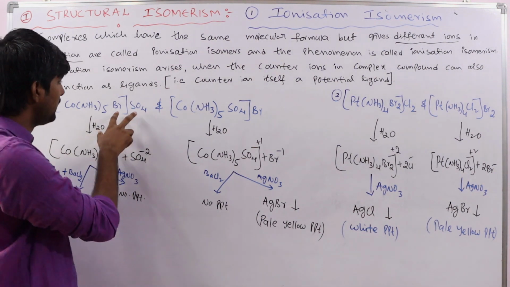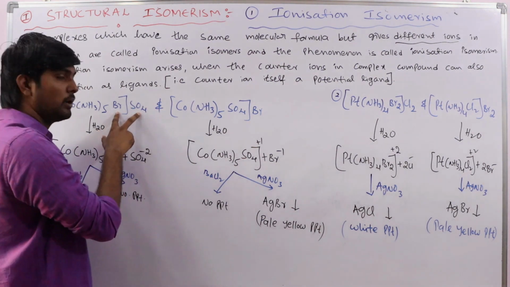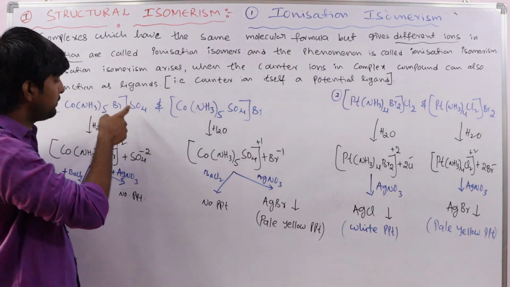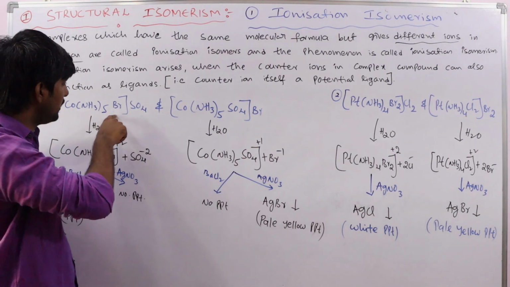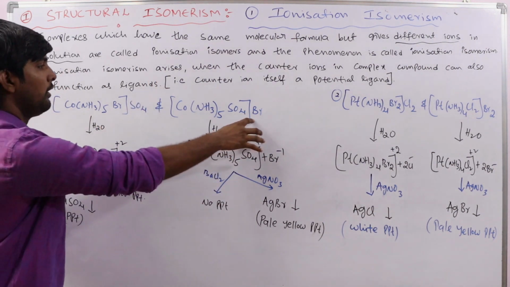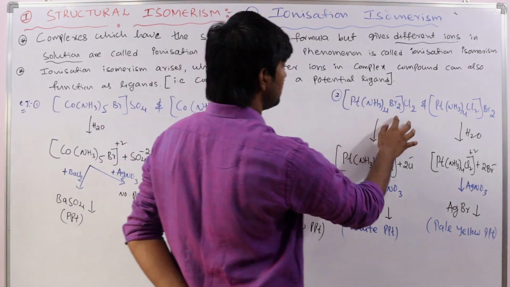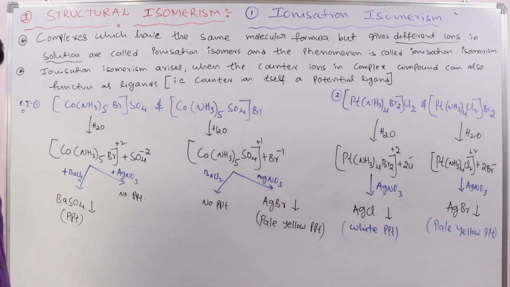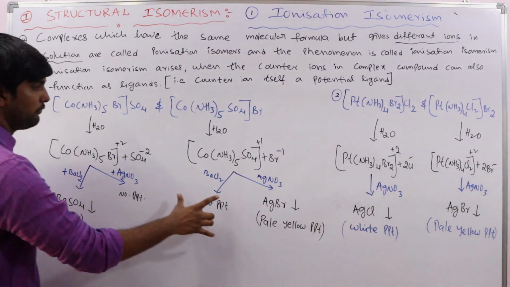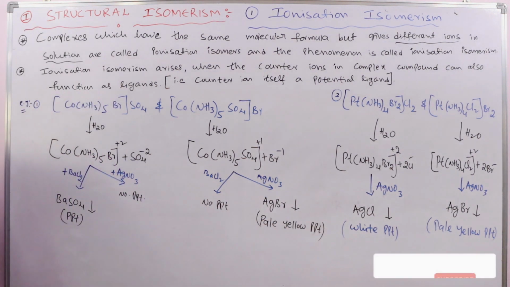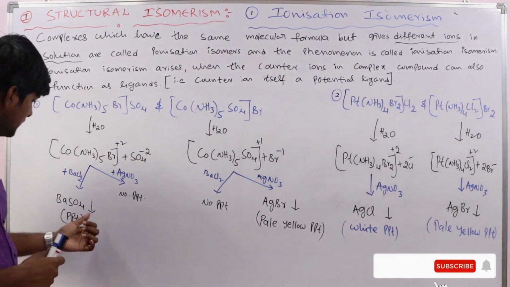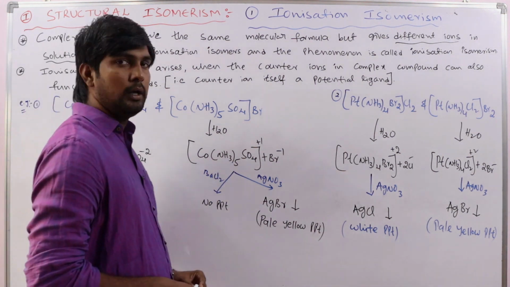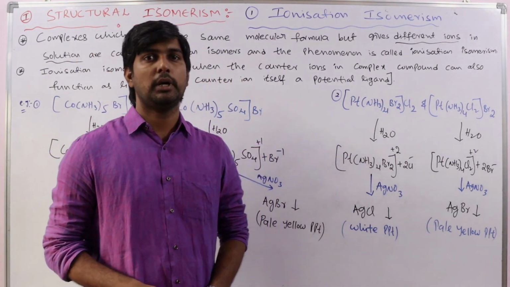The only thing is the exchange of counter ion: the ligand present in the coordination sphere goes into the ionization sphere. Here also, chlorines come inside and bromine goes outside. And these are the confirmation tests, confirming that different ions are formed. Clear? Now let us see some more examples.